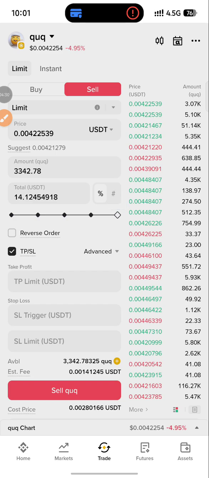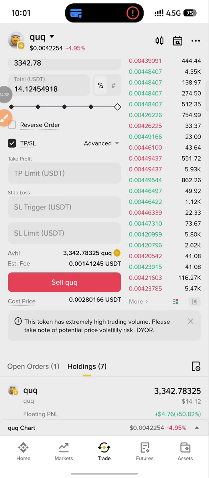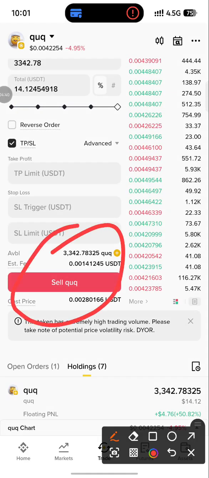You only sell when you make profit. If you don't make profit, you wait for another opportunity. So now you can see if you want to sell, you can easily come to this place and sell everything and get your money back.